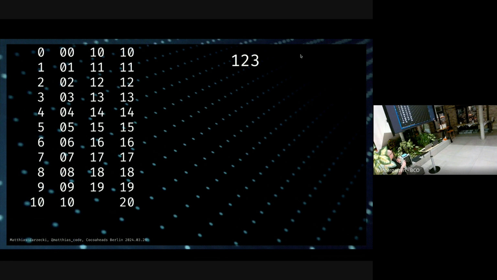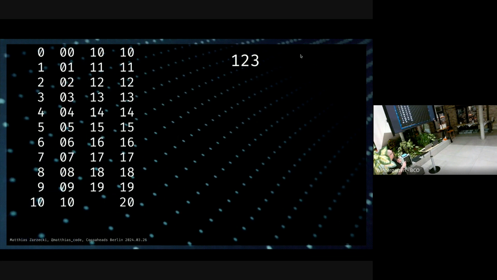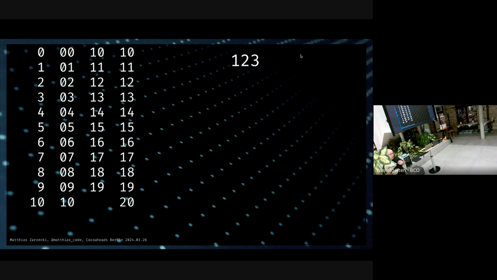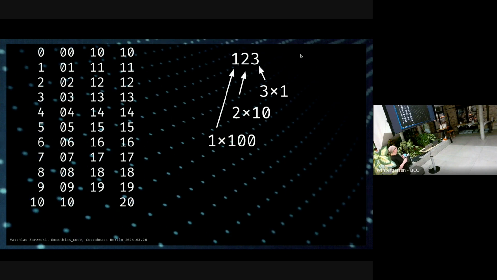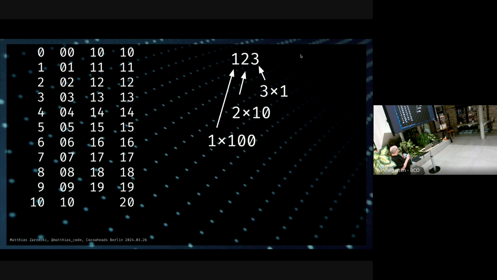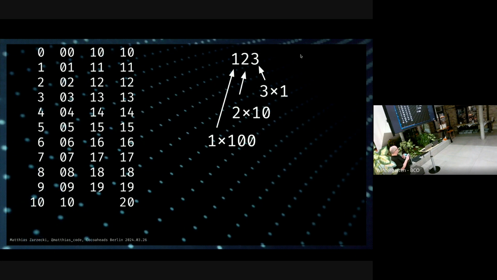And also, if we have a number like 123, we can decode what this actually means, right? We know, of course, this means 123 things. But we can actually decode the place values here. So the one on the rightmost, here in this case, this is the ones, right? This is 3 times 1.